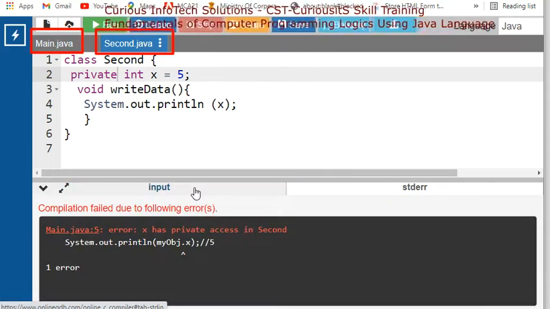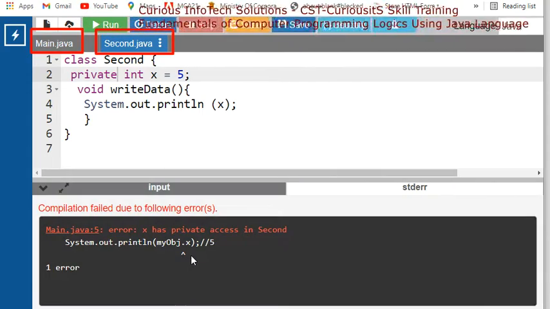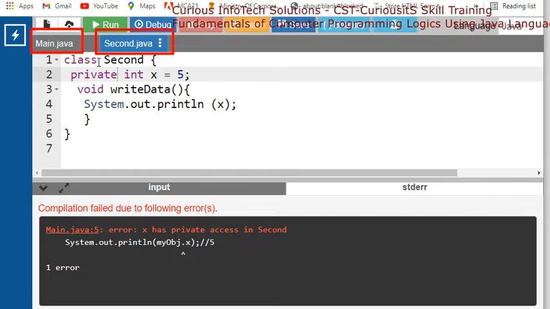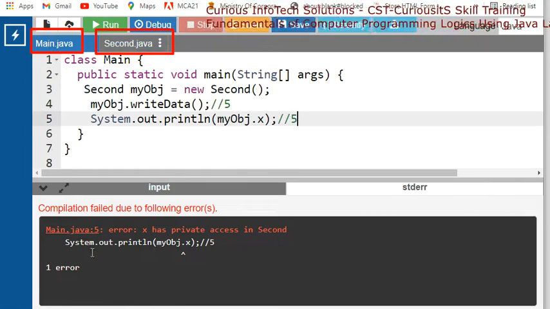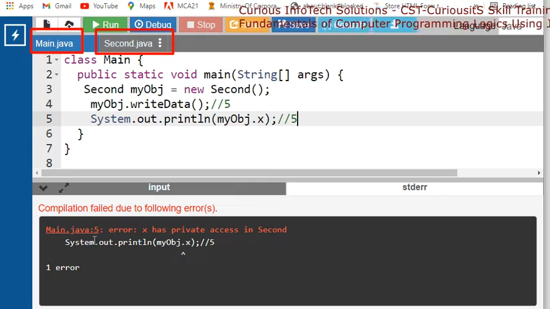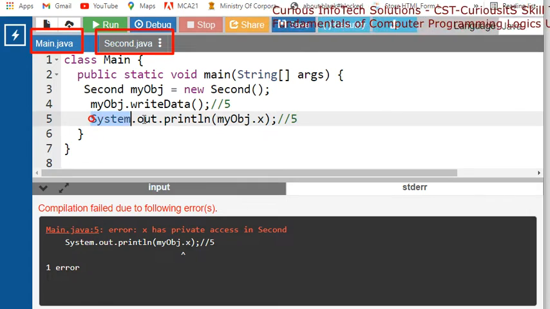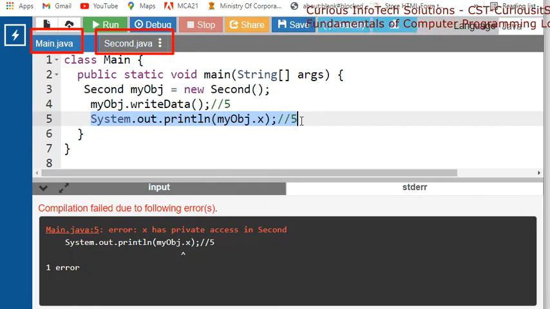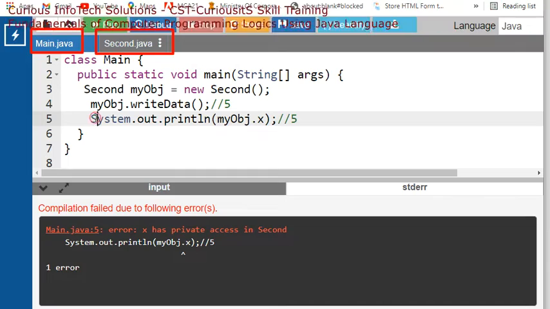Now we will get your object x. Now I am getting an error. I am getting an error, and the error is at the fifth line in main Java. So this is actually your error. Why? Because we can no longer access x.